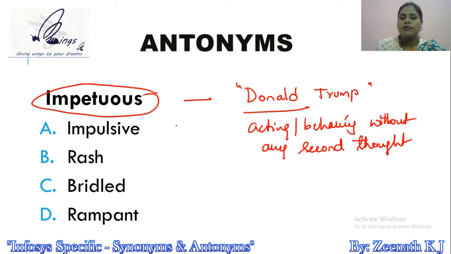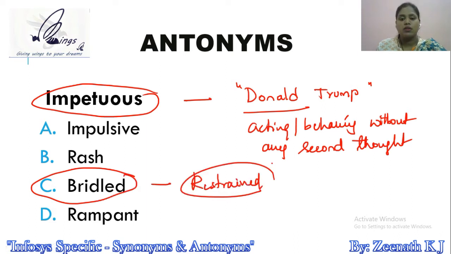So from that perspective, out of ABCD, my dear friends, the answer has to be bridled, because bridled means restrained. Restrained means controlled. You cannot say whatever you want to without a second thought. You cannot do anything whatever you want to like you wish. That's the meaning of restrained. You always look up to someone or look up to something and you maintain the status of your position. Okay, that's the meaning of restrained.